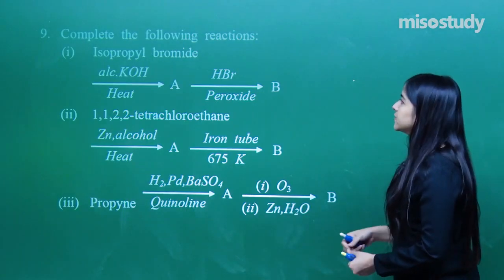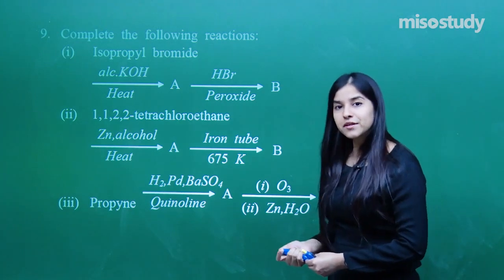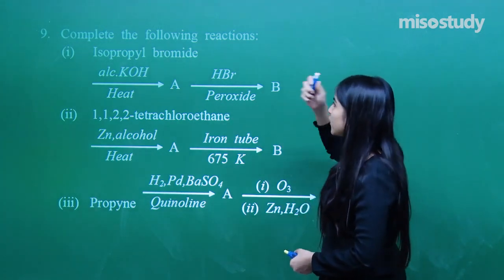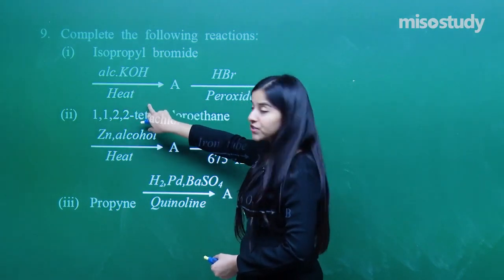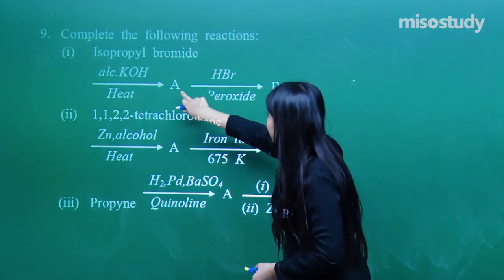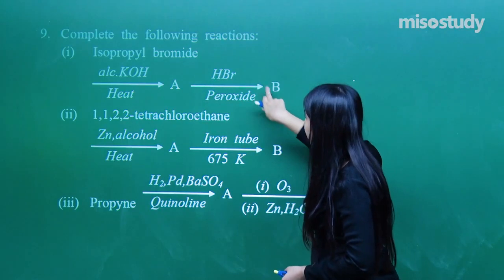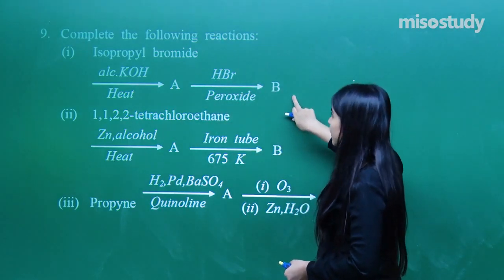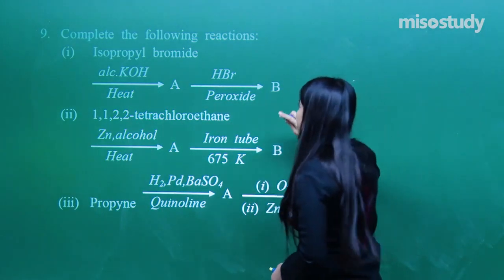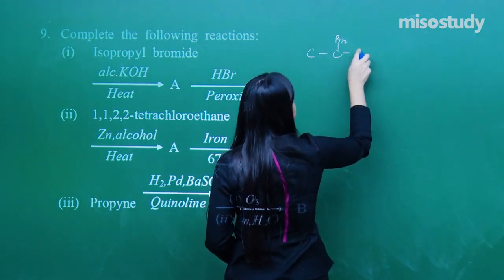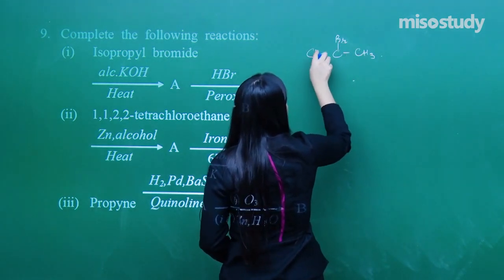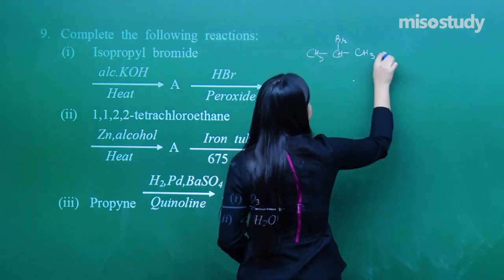Next one. Complete the following reactions. You have to complete it out. See here. First one, isopropyl bromide reacting with alcoholic KOH, heating it out. I obtain A, and then reacting A with HBr peroxide, I get B. Isopropyl bromide first of all. This is isopropyl bromide, yes.